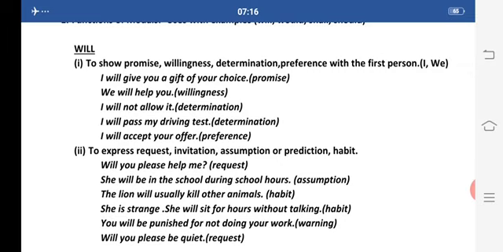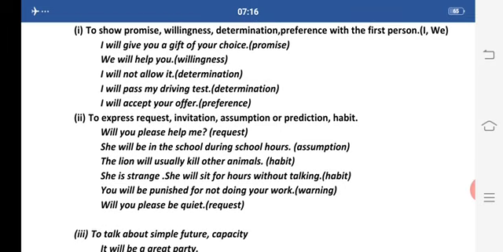Now the next one is I will not allow it. Now this is my determination that I will not allow it. I will pass my driving test. This is again a kind of determination.